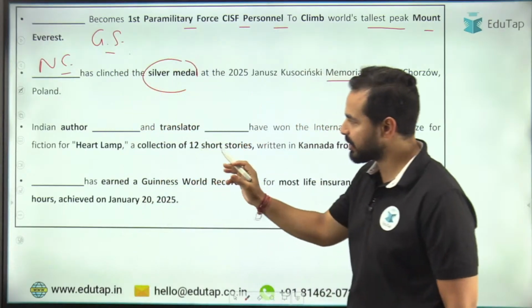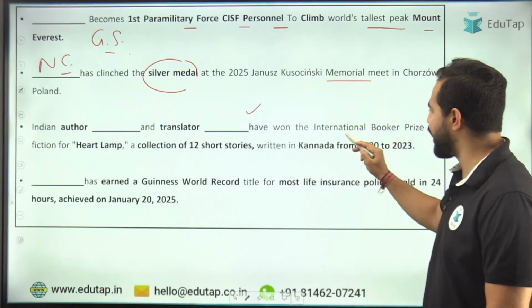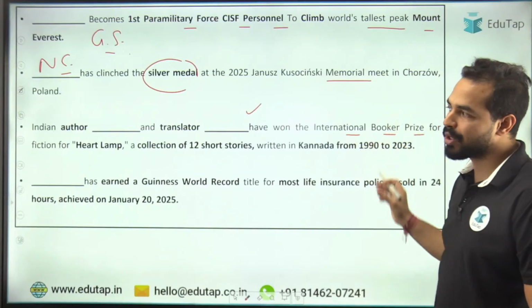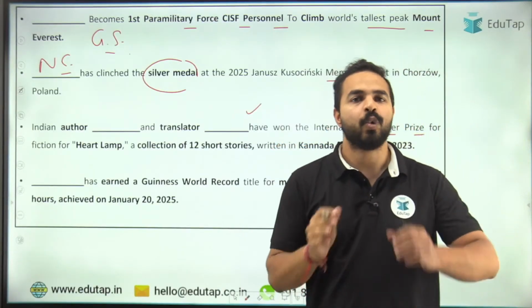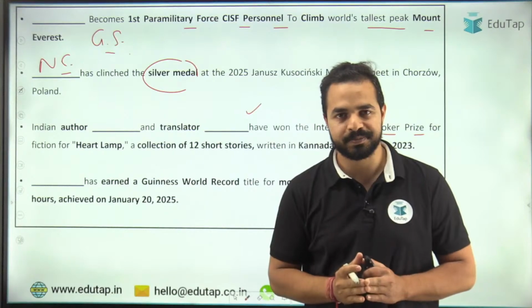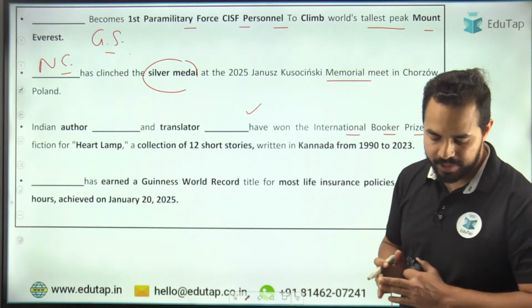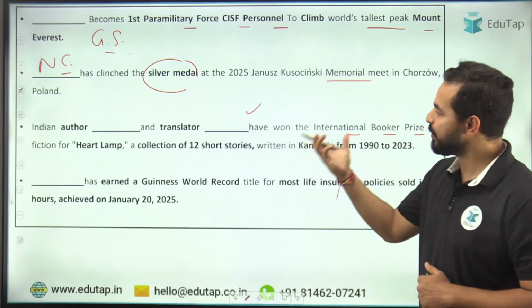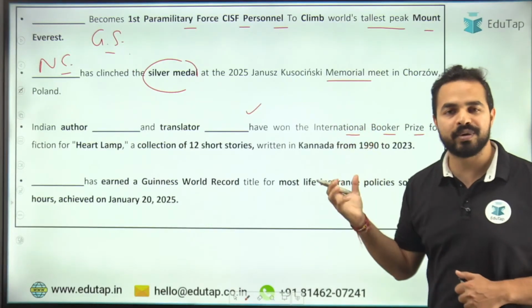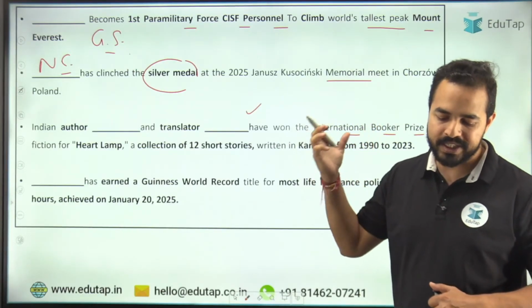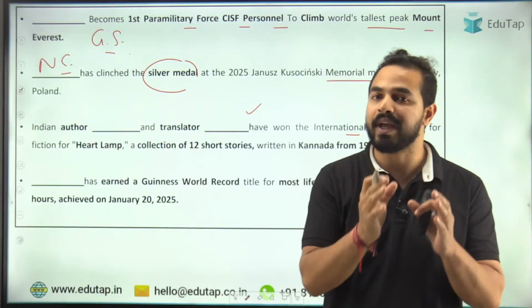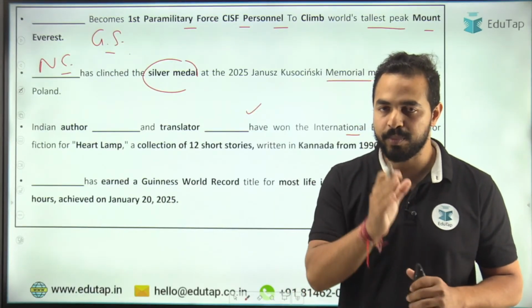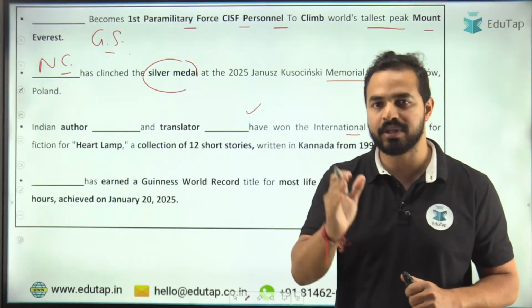Next question, Indian author dash and translator who have won the International Booker Prize. International Booker Prize हार्ट लैंप के लिए उन्होंने जीता. What are the names of these persons? Can anybody tell me the names of these two people who are the winners of the International Booker Prize? I'm waiting for your responses. International Booker Prize is really very important from your phase 1 examination point of view. ठीक है? If you're preparing for RBI, SEBI or the NABARD exam.